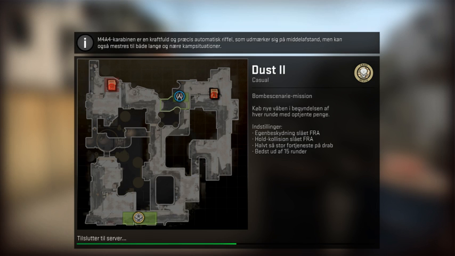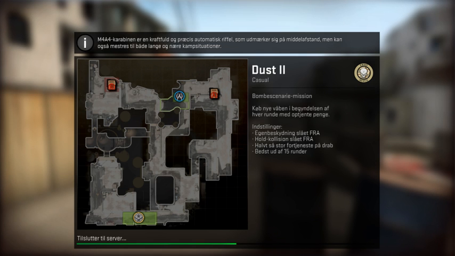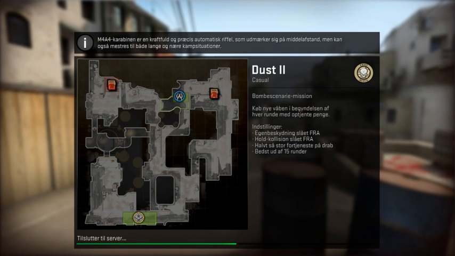Then just wait some seconds till you are in the server, and I can show you all the stuff, what they do. Okay, that's so slow. Damn.